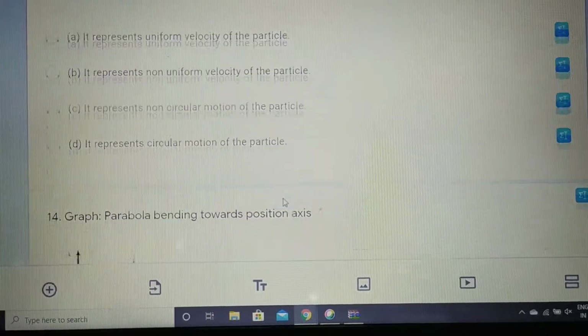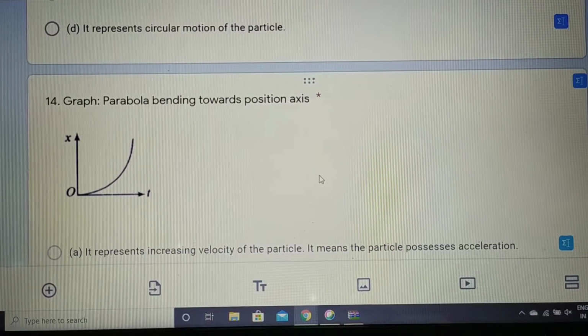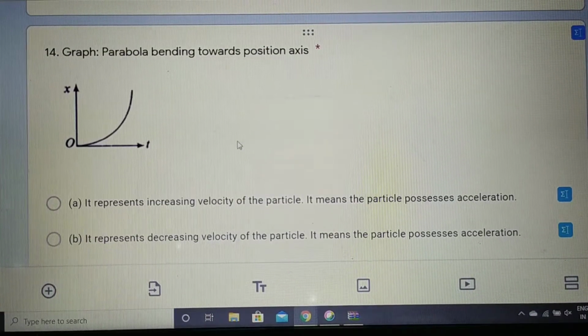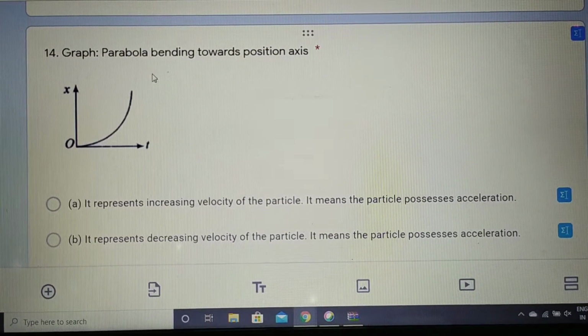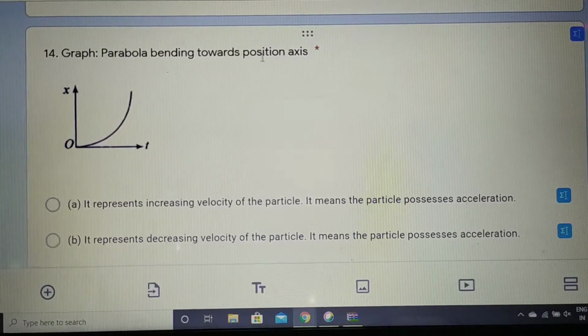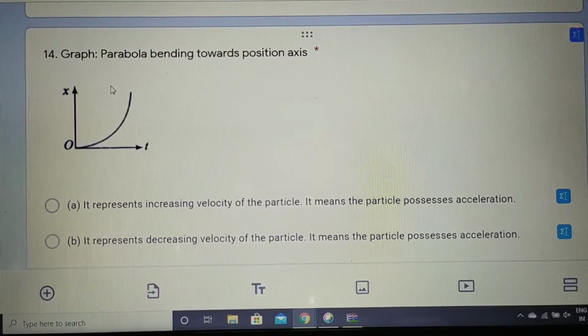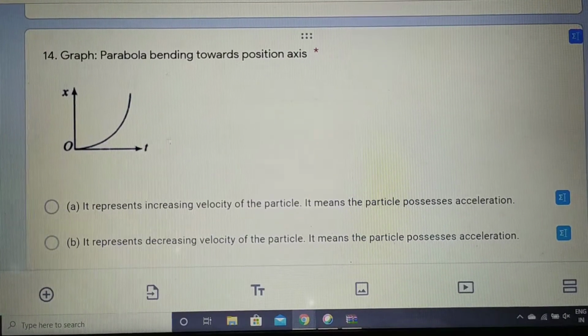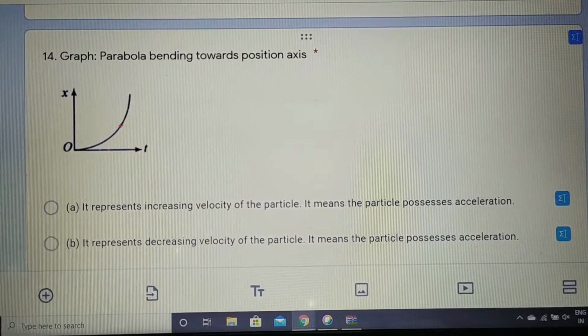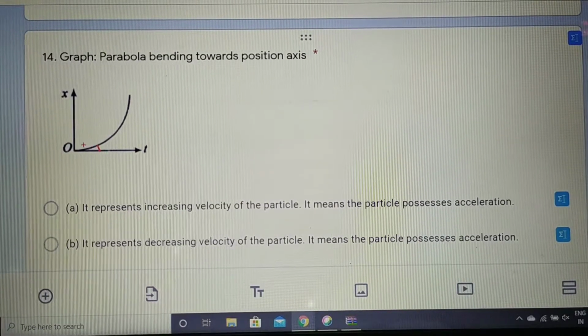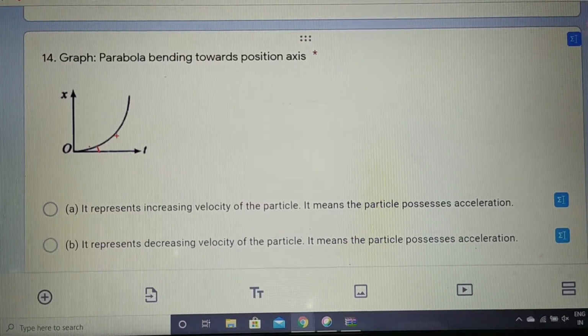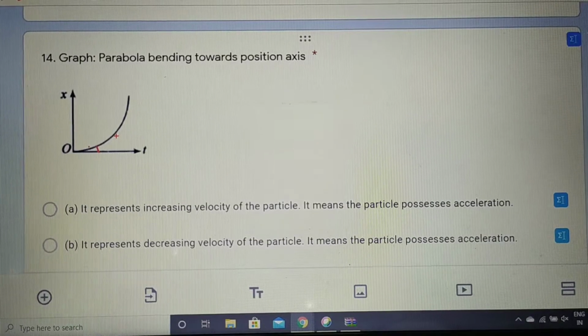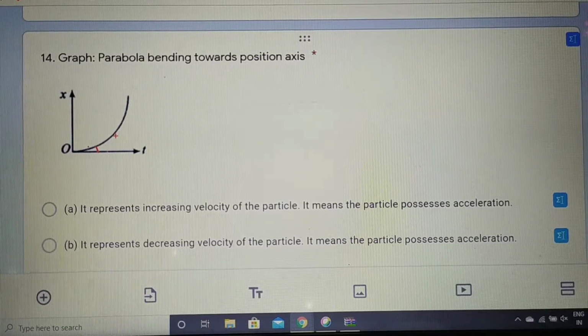What does the next question say? The next question says, see, the graph is representing a parabola bending towards the position axis. This graph is again a position-time graph, and we have to tell what this graph is representing. Let us try to find out. See, at every point the slope is different, so it is very clear that this particle is not possessing a uniform motion, but a non-uniform motion.